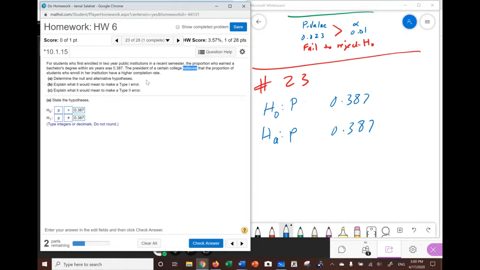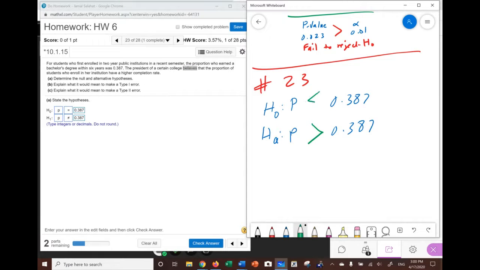So sorry about this, because at first I didn't read the full problem, which is a mistake. I should not do that. It says higher. Higher means greater than, and a greater than goes with the lower part. And the opposite of higher is less than or equal. So we have to come back in here.